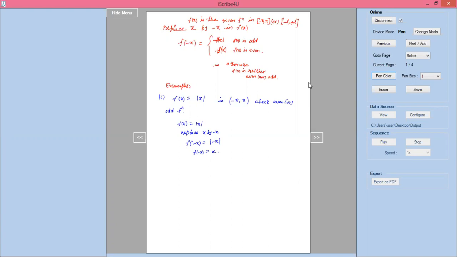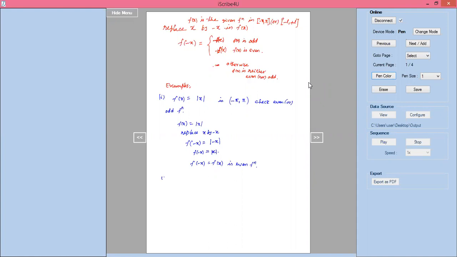So that one I'll write as plus f of x. Now f of minus x equals f of x, so I can say that f of x is an even function.